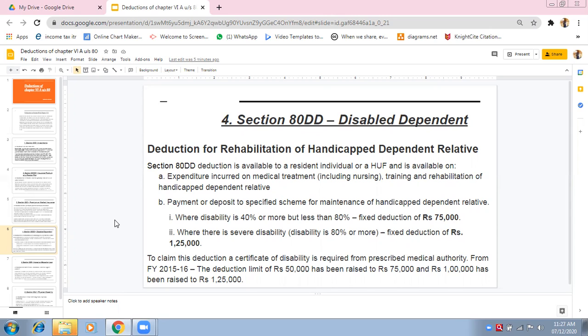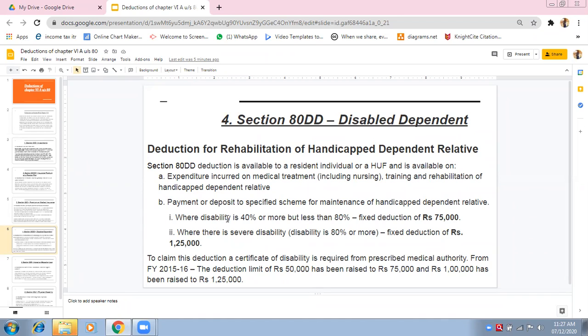So according to that certificate, income tax authorities will give them their deductions. You have to submit that medical certificate to income tax authorities, so that they also understand that it is true and fair. Nobody is doing a fraud. So income tax authorities also need an assurance that whatever you are claiming is true and fair, viable, and eligible.